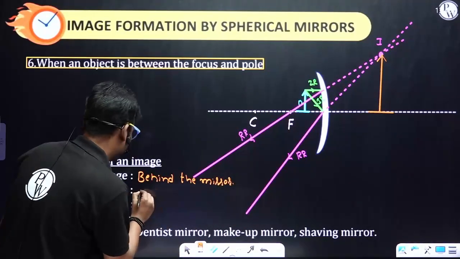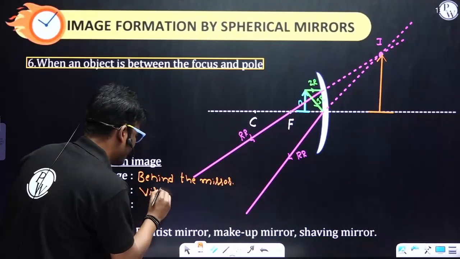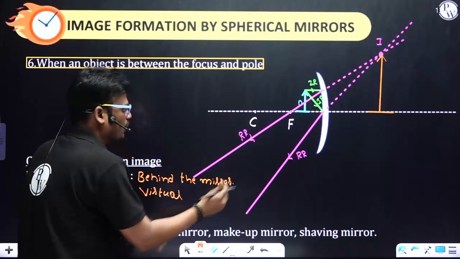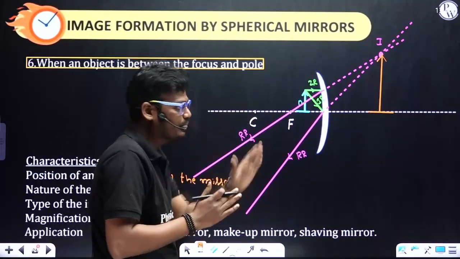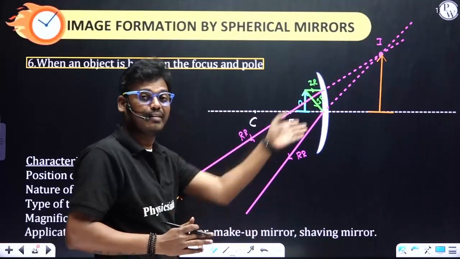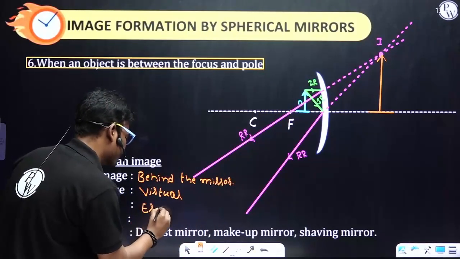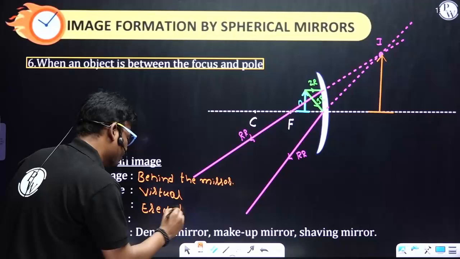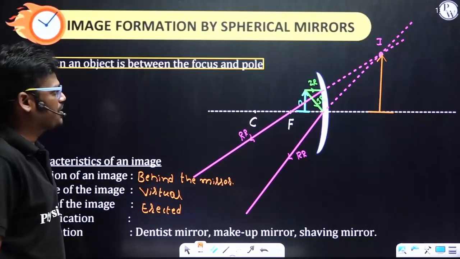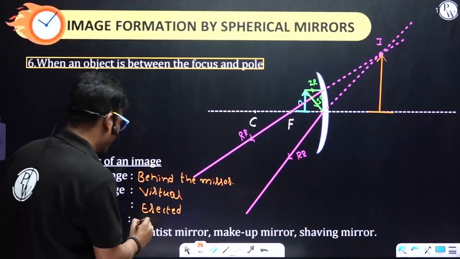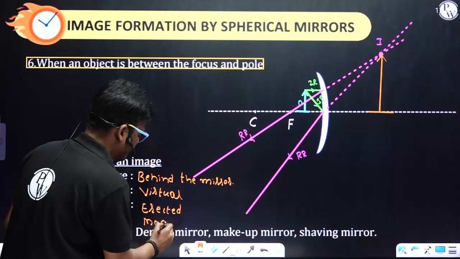Nature: it is virtual. Why is it virtual? Because the two reflected rays are not actually meeting but appear to meet behind the mirror. Therefore, it is a virtual image, and a virtual image is always erect. Erect means upright.